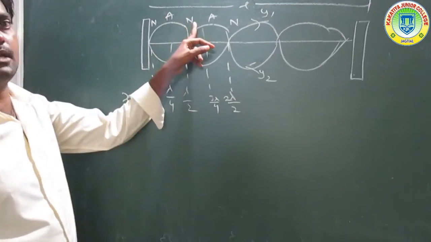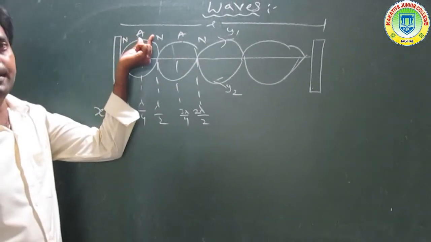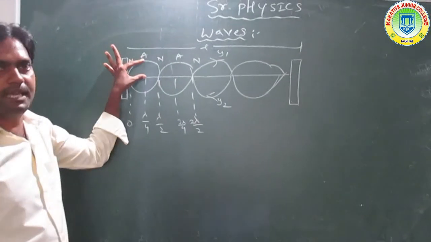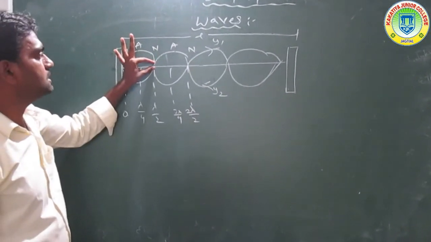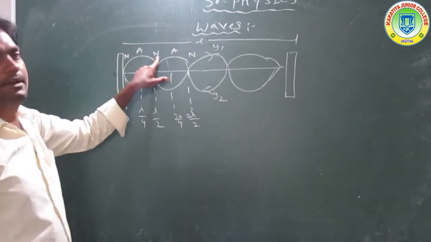Antinodes and nodes are formed along the length of the string. The maximum displacement from the mean position is an antinode, and where the amplitude is 0 is a node.